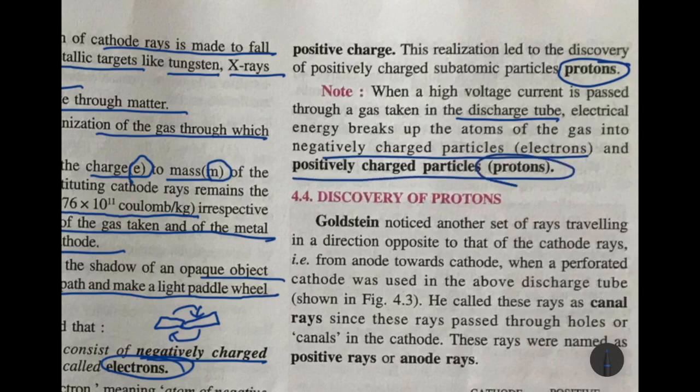So we will stop here, children. For your assignment this week, I want you to draw the discharge tube with flowing electrons, that is figure 4.1, and write down the properties of cathode rays and electrons.